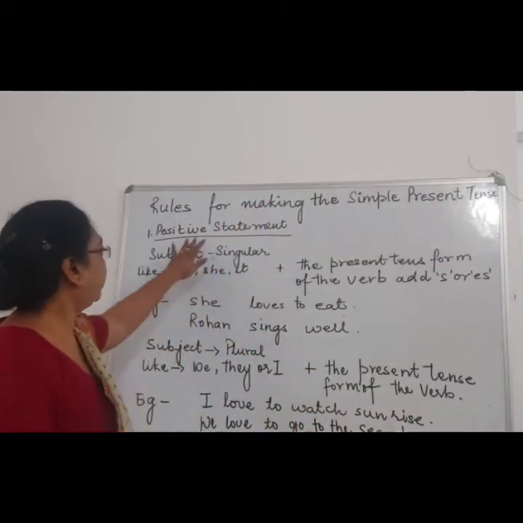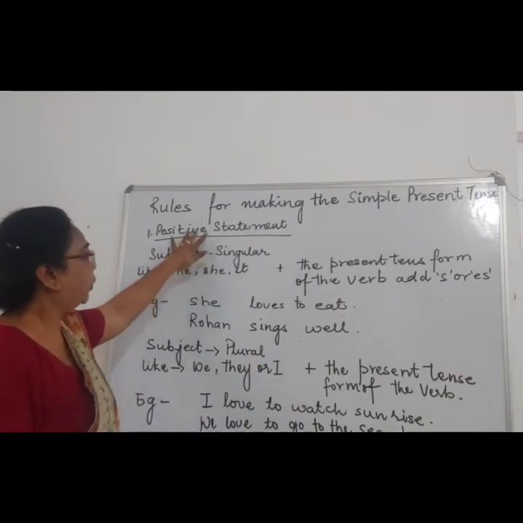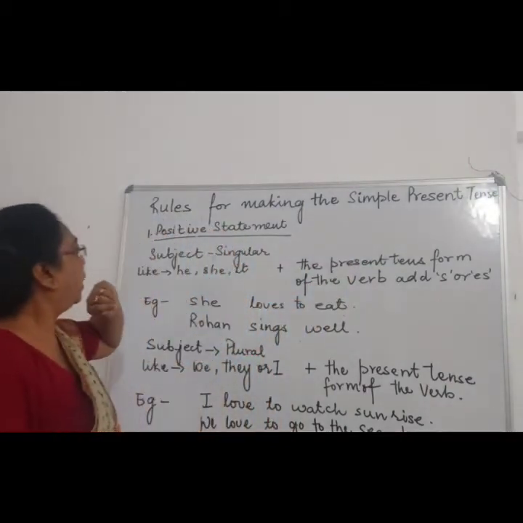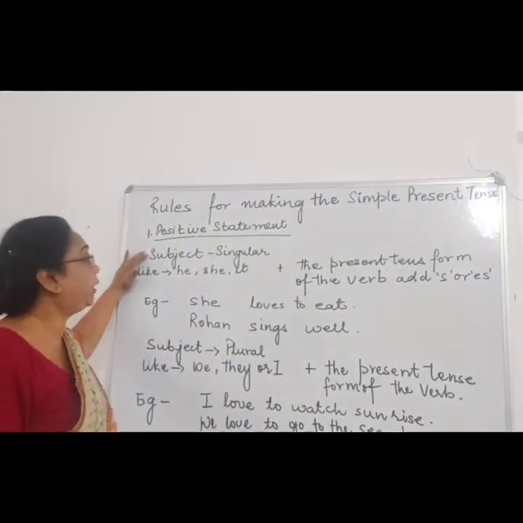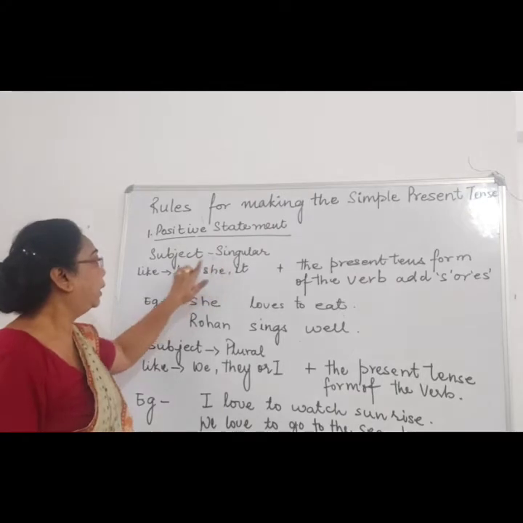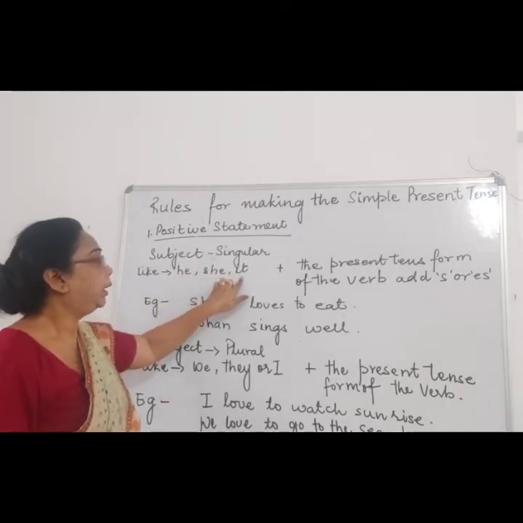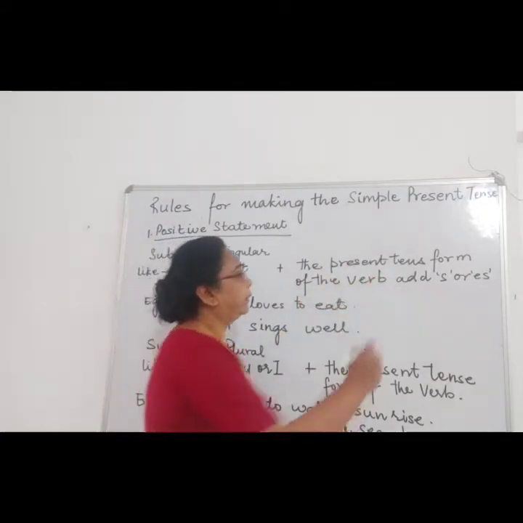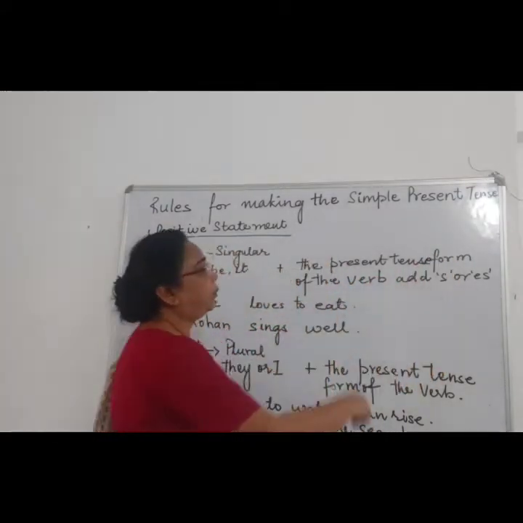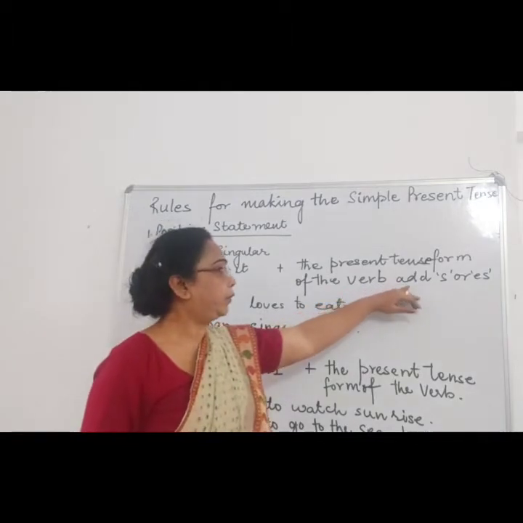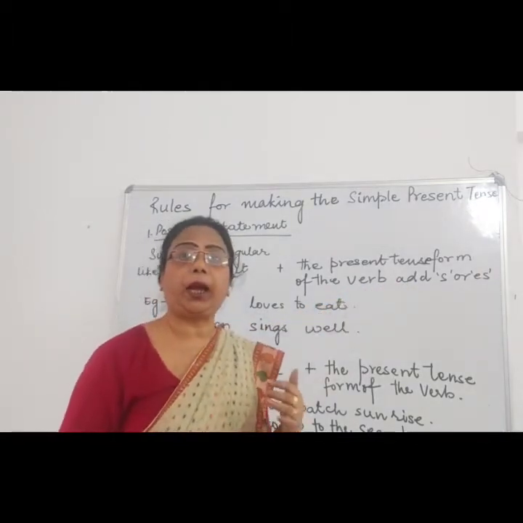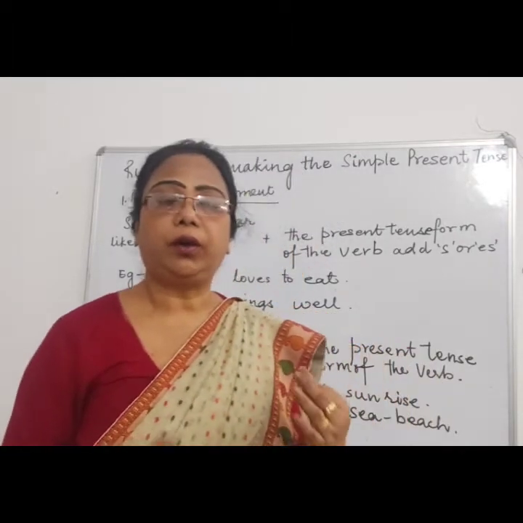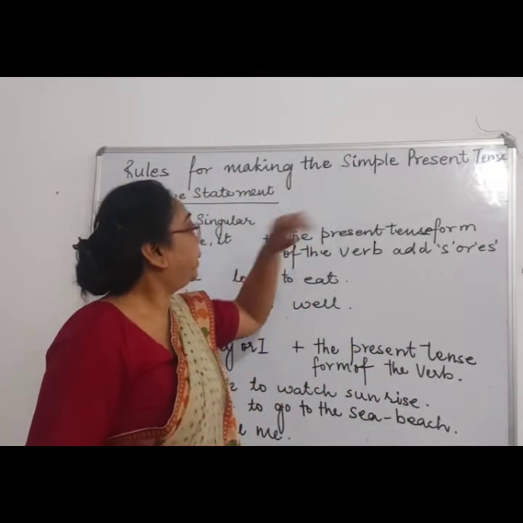Now first we'll see the rules for the positive statement for making simple present tense. Now children, if the subject is singular, like he, she, it, the sentence is followed by the present tense form of the verb, in which we have to add either s or es to form the simple present tense.